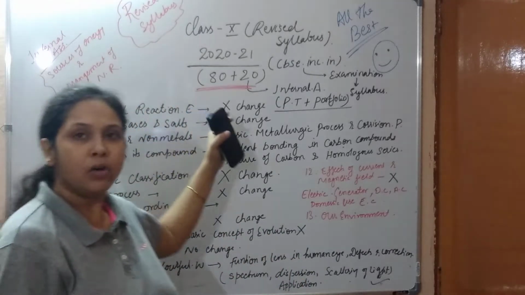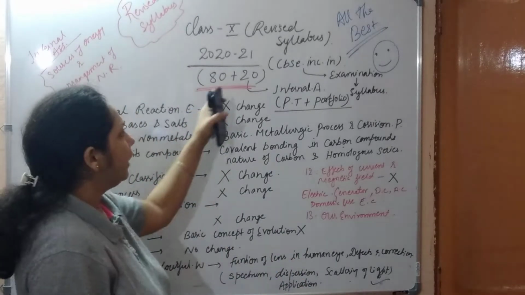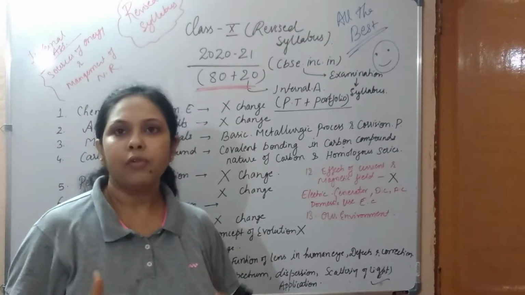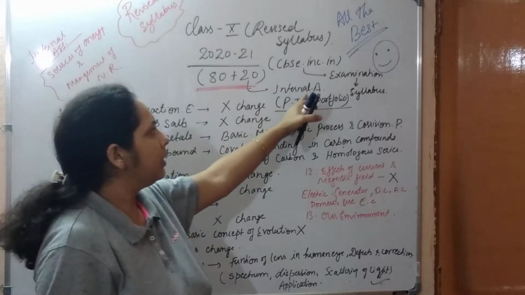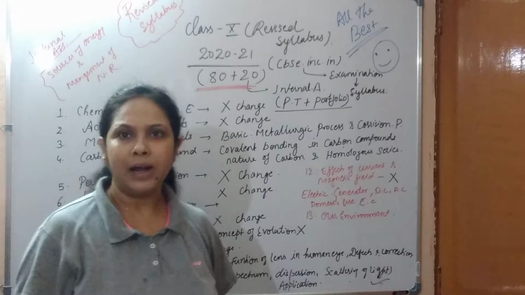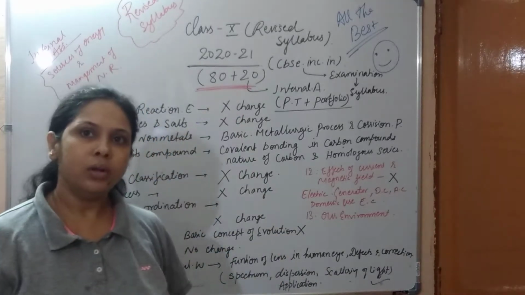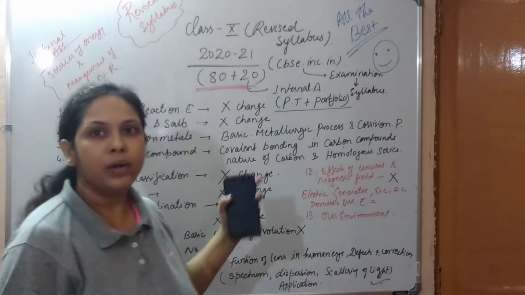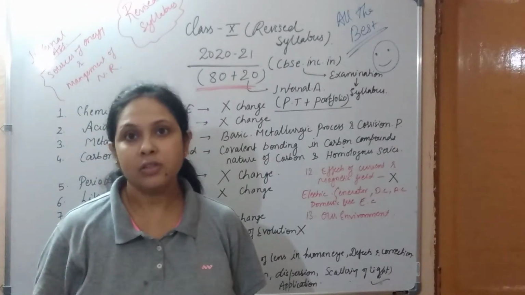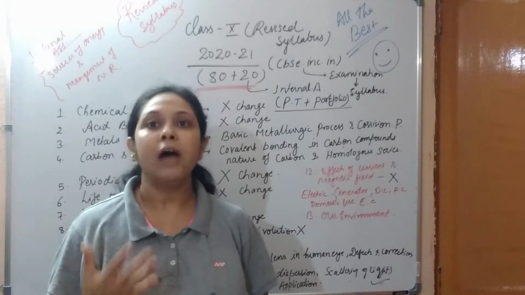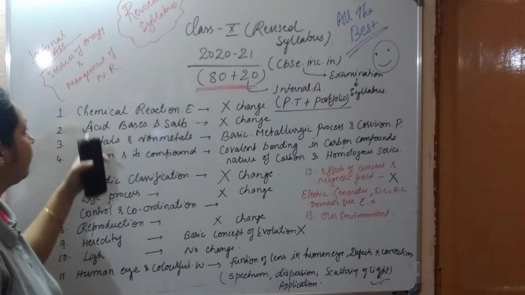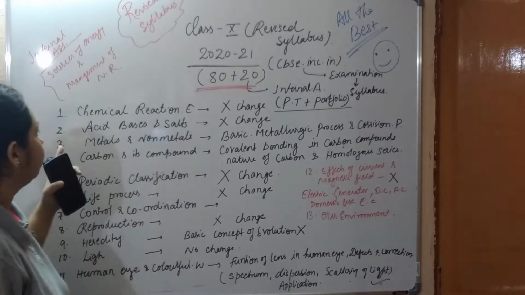Now the pattern of the examination is the same, that is 80 plus 20 marks. 20 marks you will get from your school, which is for internal assessment, consisting of your periodic test, portfolios and files, and 80 marks is your theory paper. Here we are going to discuss how much syllabus got eliminated and what topics they eliminated. The discussion is very important because we have to prepare accordingly. So let's see the revised syllabus for 2020-21.